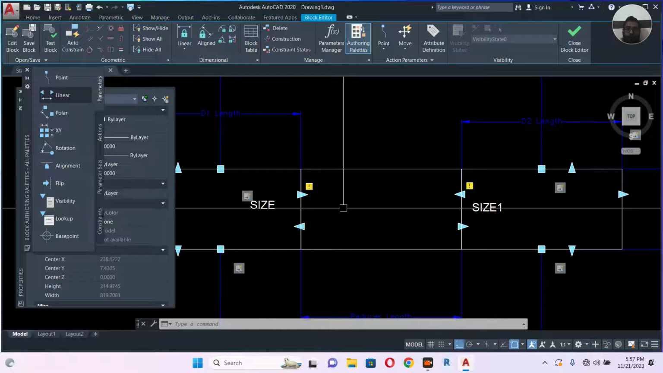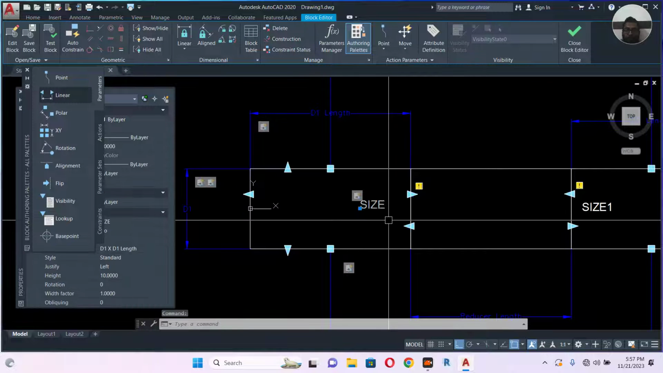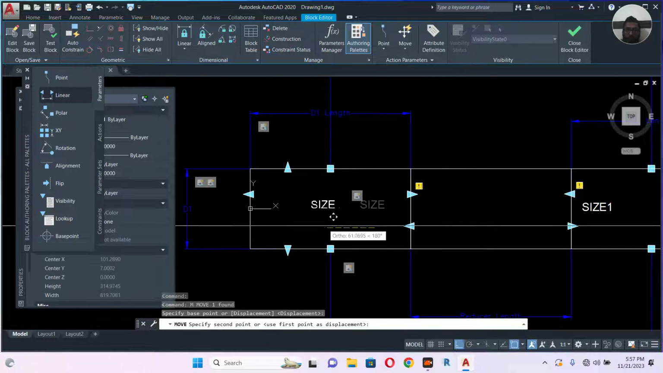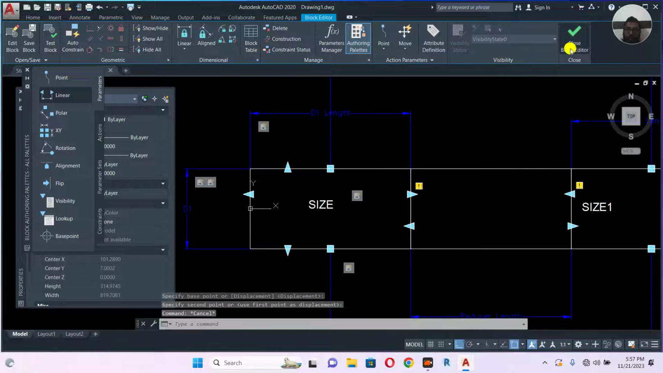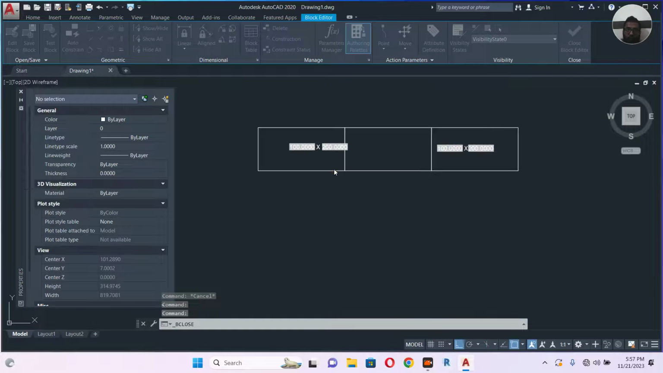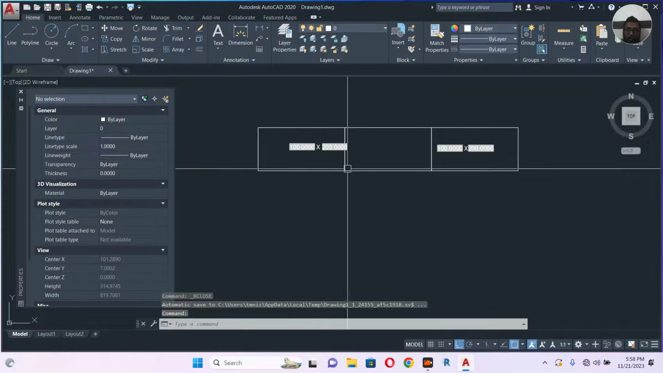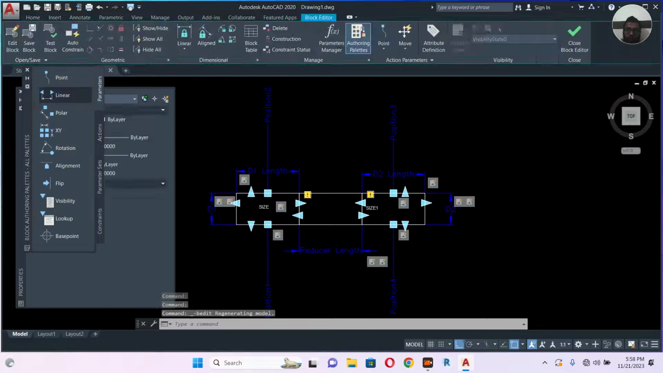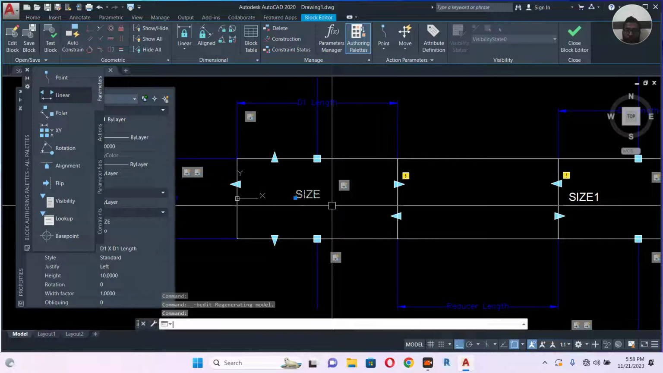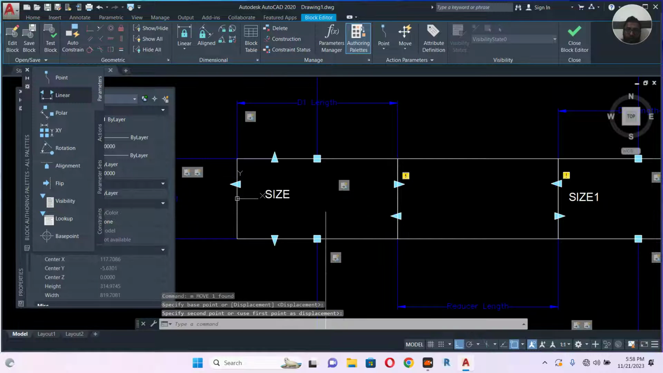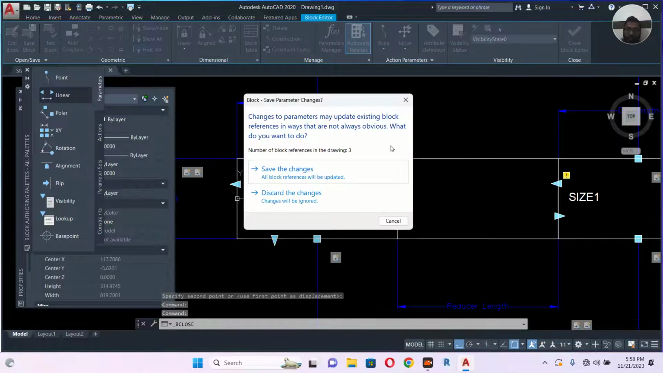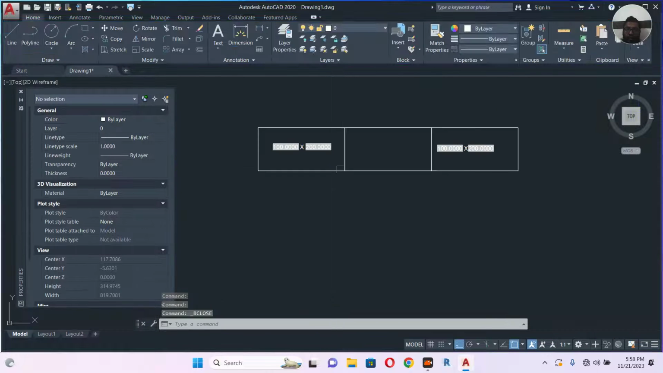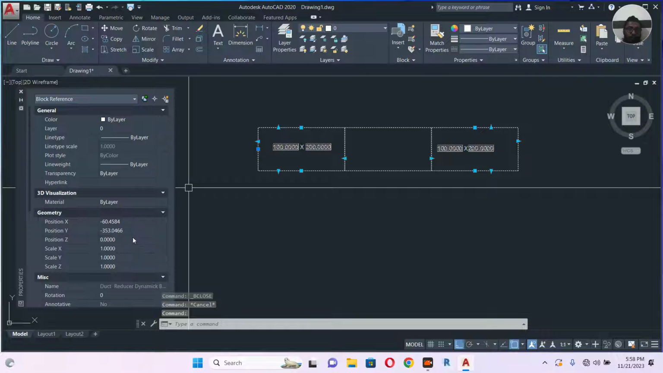Okay, let's move this one a little bit inside, somewhere here, and close block editor, save. And I need to move a little more. Block editor, and a little more like this. Otherwise it will cross the reducer. Save. Okay. Now we will do the same drill.